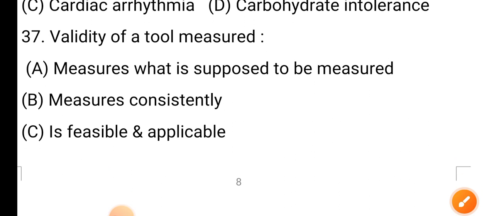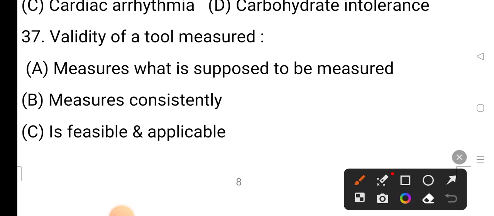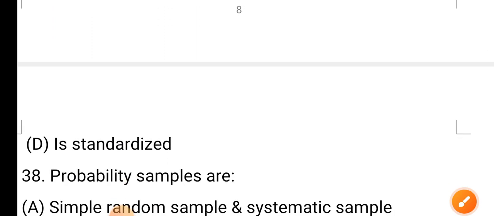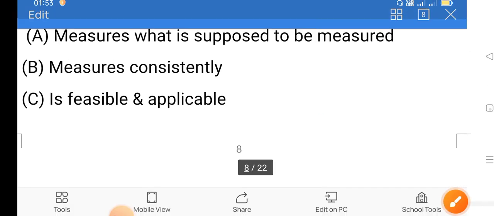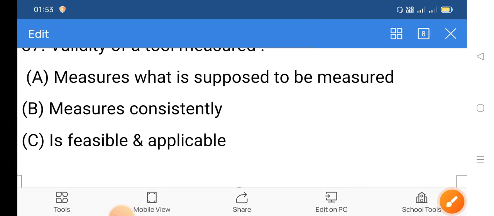Question number 37. Validity of a tool measures: option A is measures what is supposed to be measured. Option B, measures consistently. Option C is feasible and applicable. Option D is standardized. The correct answer is option A, measures what is supposed to be measured.